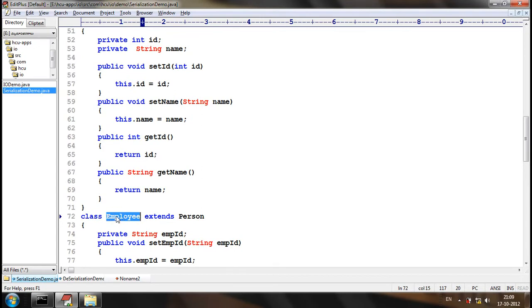We cannot filter the inheritance. Filtering the inheritance is not possible. So, if Person is serializable, definitely Employee also will be serializable if Employee extends Person. We cannot restrict that.